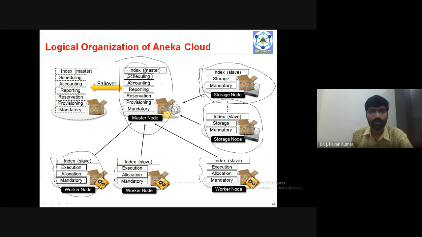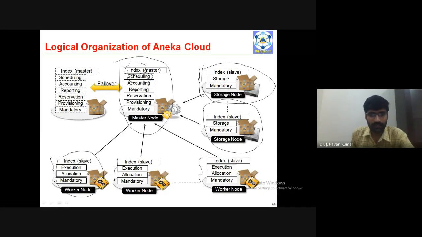That's it. So the master node contains index, scheduling, accounting, reporting, reservation, and provisioning. These all we will be having in the master node. Whereas in the worker node, we will not be having scheduling, and local indexing we will be having. Coming to the storage node, we will be having indexing in addition to storage. This is about logical organization.